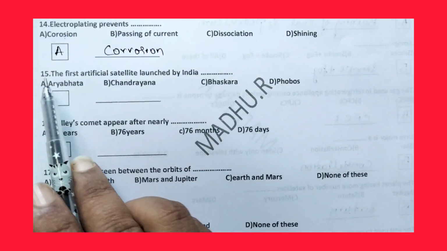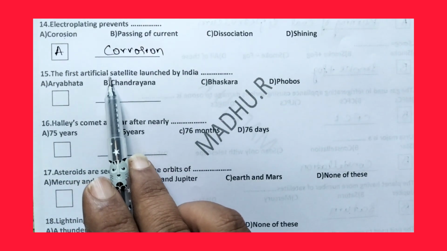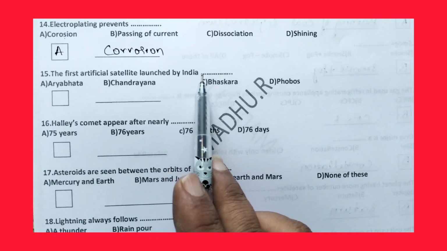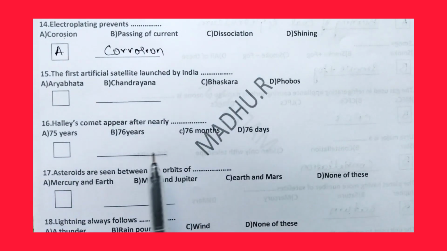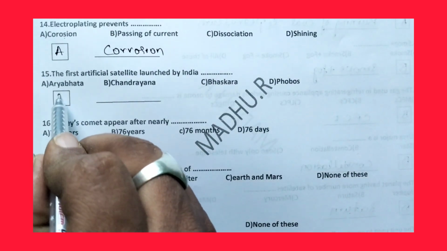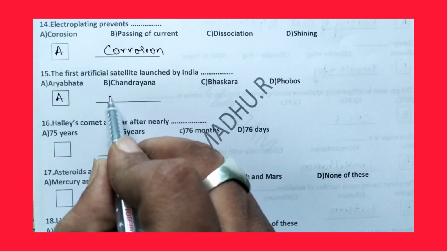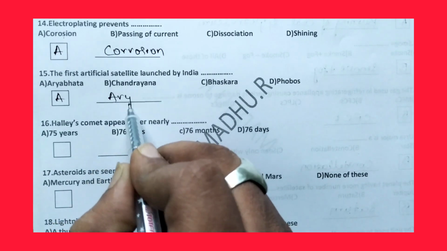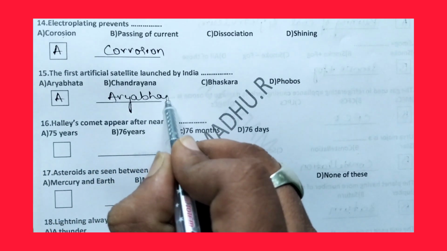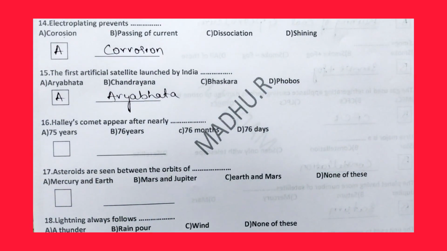Then coming to the 15th question: the first artificial satellite launched by India. Aryabhatta, Chandrayana, Bhaskara, Phobos. The right answer is option A. The first Indian artificial satellite is Aryabhatta.